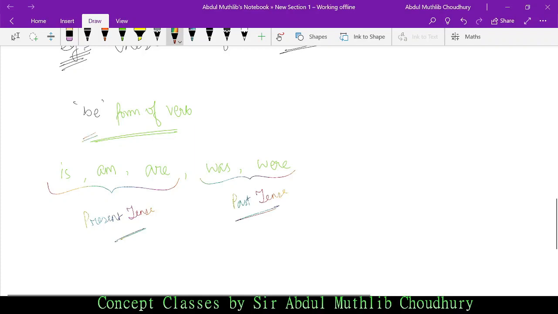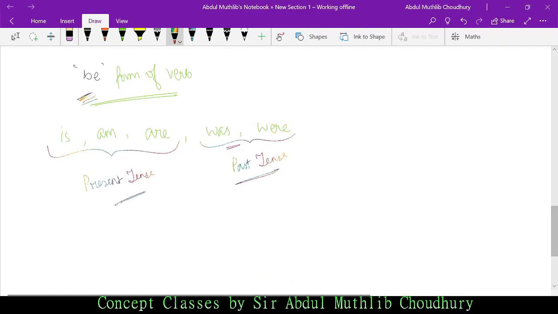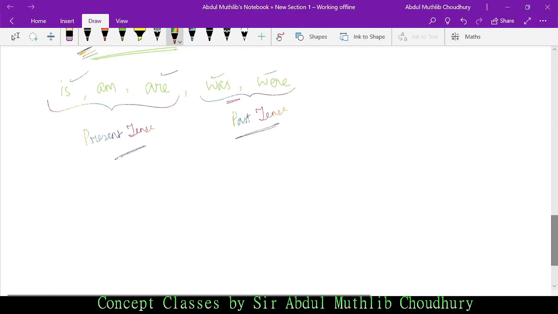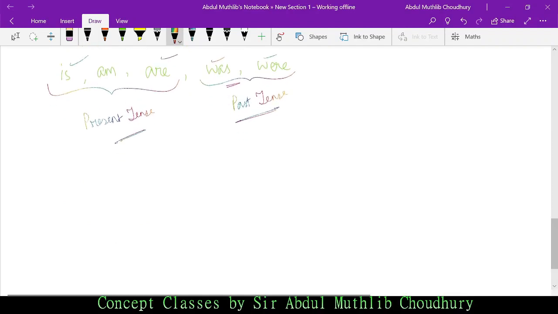Okay, so is, am, are is a be form of verb. Was or were are again be form of verb. Okay, these are called be forms of verb. Is is singular, are is plural, was is singular, were is plural. Okay, see. Again, it always follows, be form of verb, always remember this, be form of verb always follows